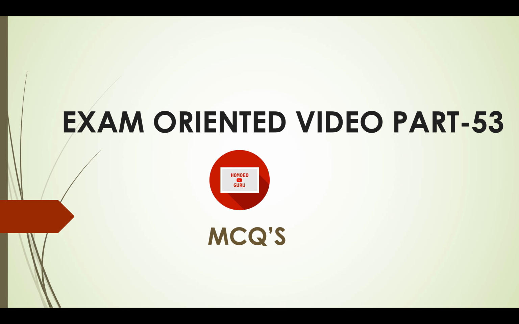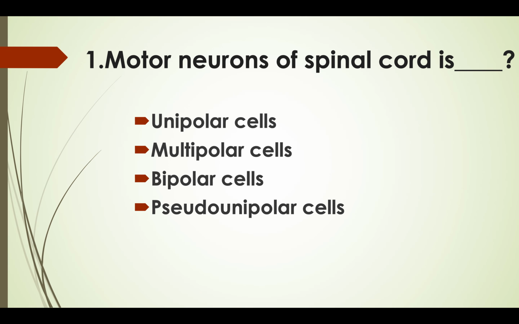Exam oriented video part 53 MCQs. Motor neurons of spinal cord is unipolar cells, multipolar cells, bipolar cells and pseudo-unipolar cells. Correct answer is multipolar cells.